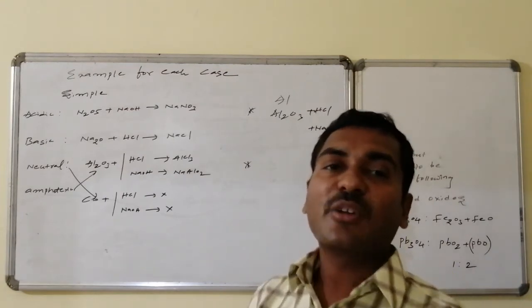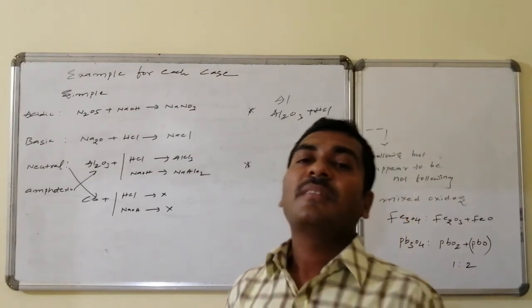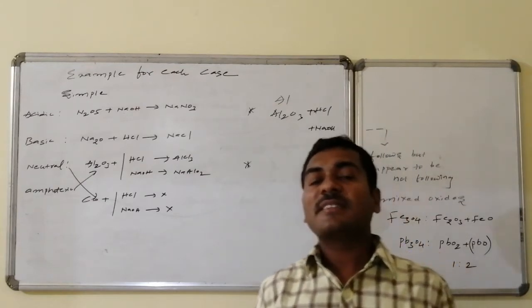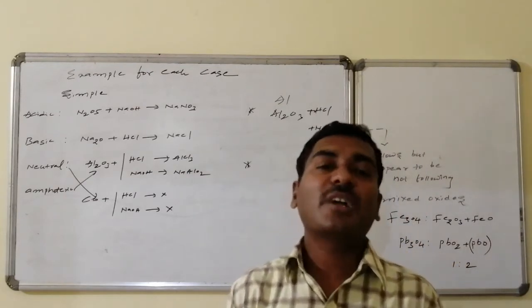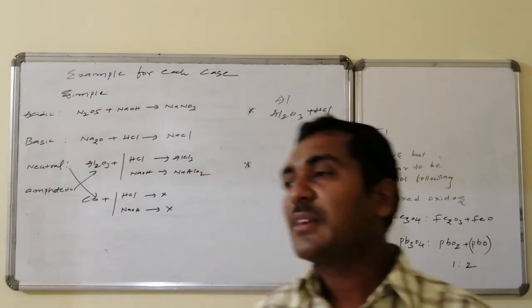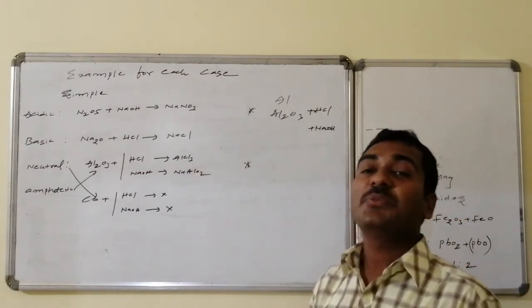Similarly, non-metal oxides are generally said to be what? Acidic in nature. Non-metal is the symbol for acidic nature. Most of the non-metal oxides are acidic oxides. But some of the non-metal oxides are neutral in nature.